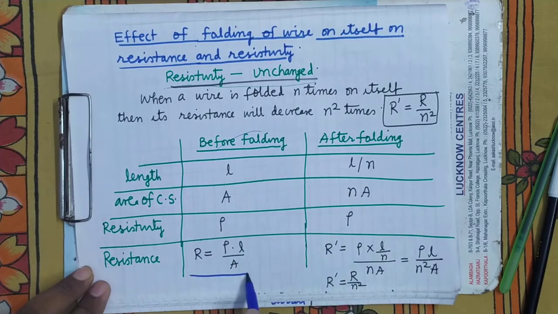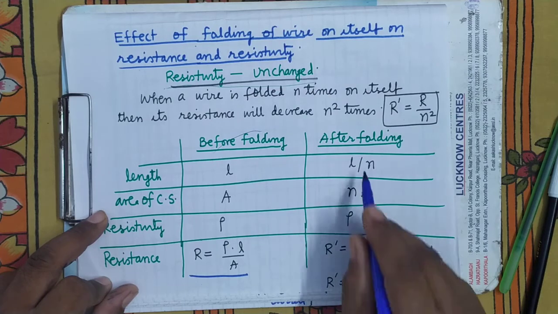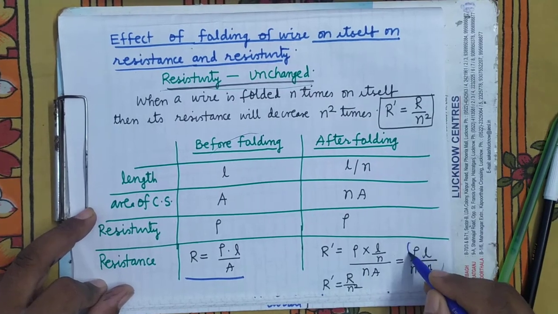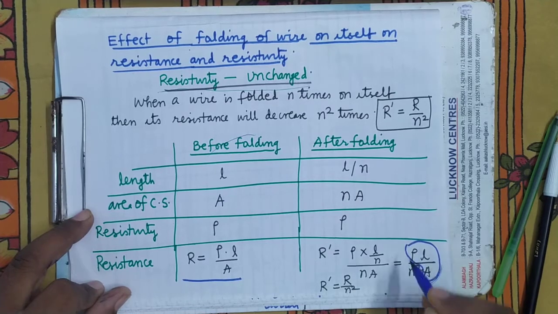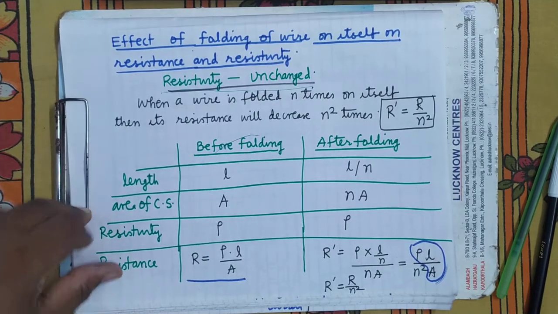Before folding, what was the resistance? This. After folding, R dash equals rho into length L upon N divided by area of cross section N into A. When you simplify, it comes out like this. Now what is rho L upon A? This is R. So R dash equals R upon N square.